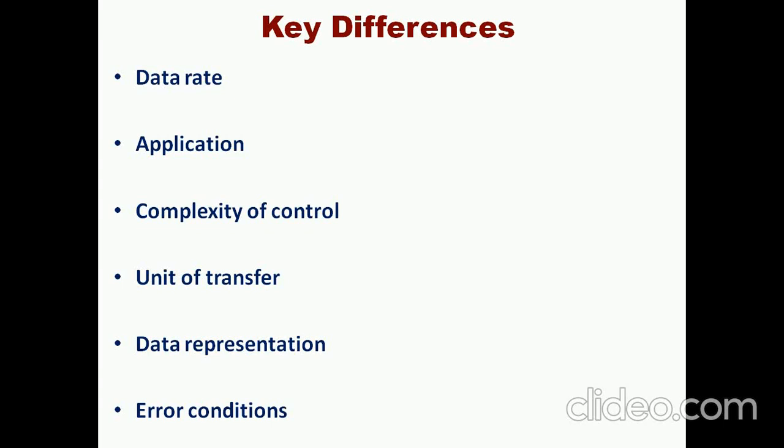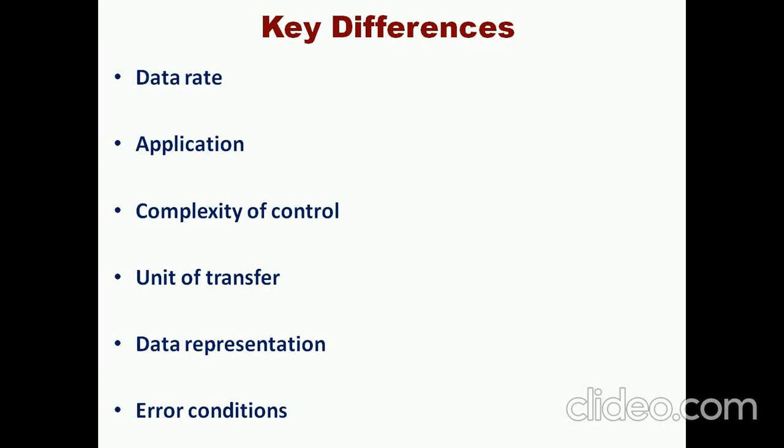Then unit of transfer. Communication devices or any IO devices may pass the data either as a stream, character wise, or block wise. So in general there are two types of data transfer.